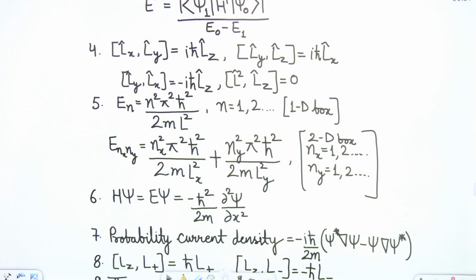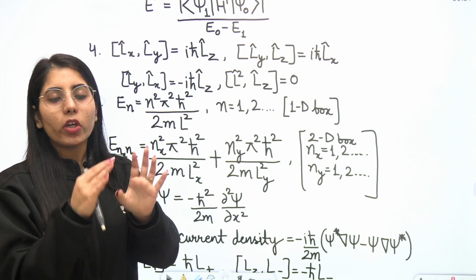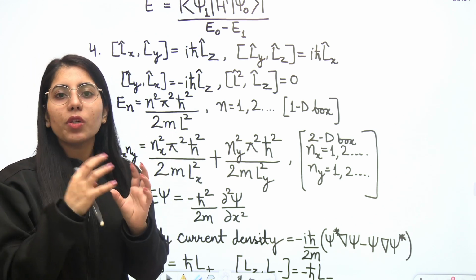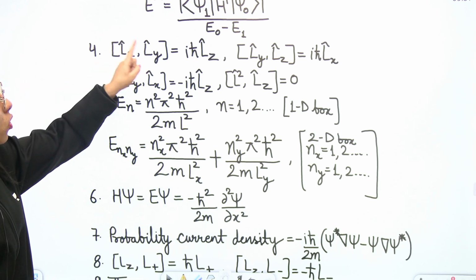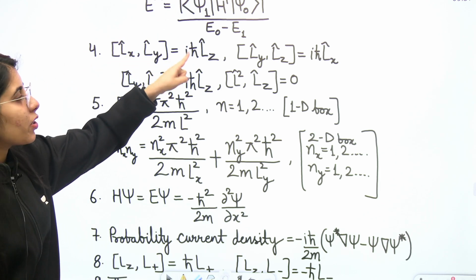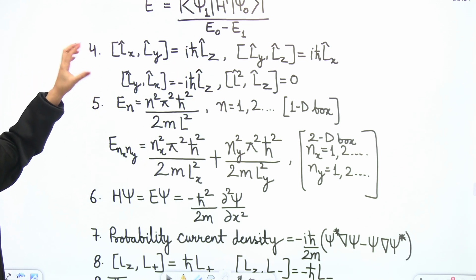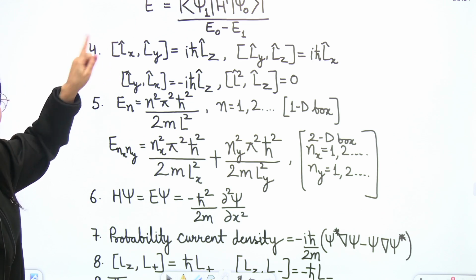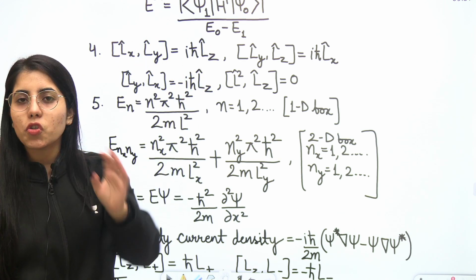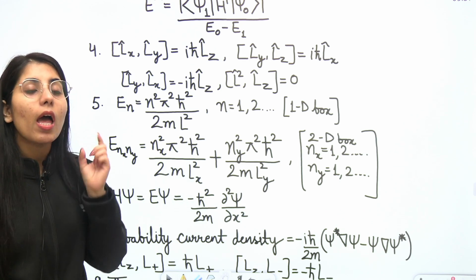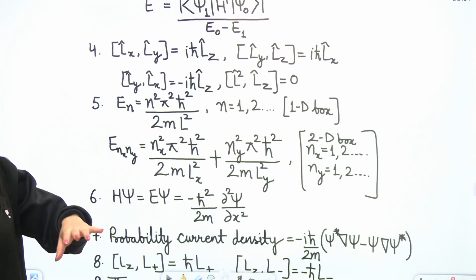If there is something else along with angular momentum, then that particular operator will be present in the answer. For example, Lx, Py. So the answer will be iota h cut pz, that is the momentum component, that is linear momentum. Along with L, which is angular momentum, if you have a momentum component written, the final answer will also have the momentum component in it. I will show you that formula later on in this discussion.